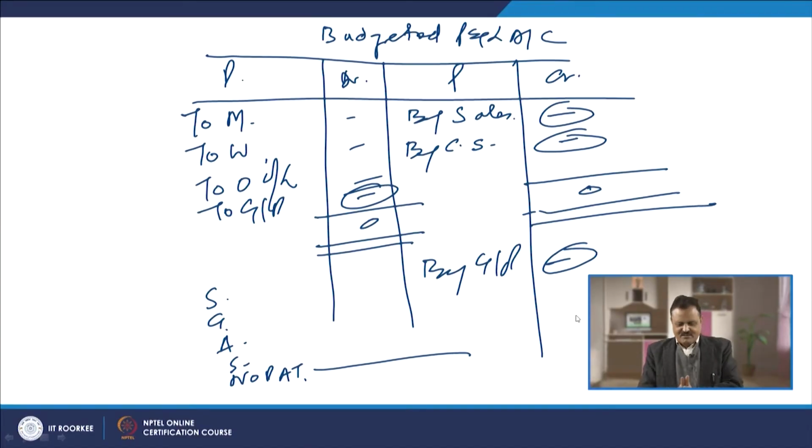We have prepared the budget for everything: the sales budget, sales collection budget, and closing stock budget. For having this level of sales and closing stock, these are the expenses required on account of material, wages, and overheads. Then the fixed expenses like salaries, rent, and depreciation will come on the debit side of the profit and loss account, all the sales and income information will come on the credit side, and we will try to balance both sides.